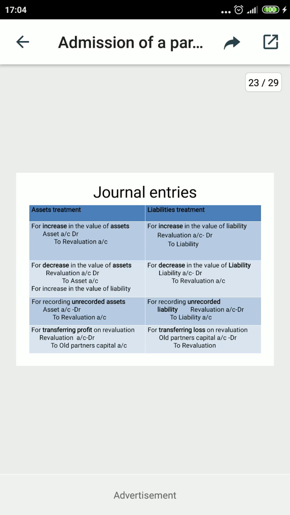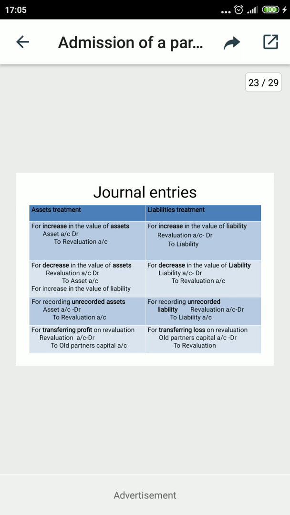And for a decrease in the value of liabilities, the rule is always saying that when liabilities decrease, they will be debited. So debit the liabilities and then credit revaluation with the difference of the book value and the current price. So we have to focus on the current price. If it is decreasing, only then it will be placed here.